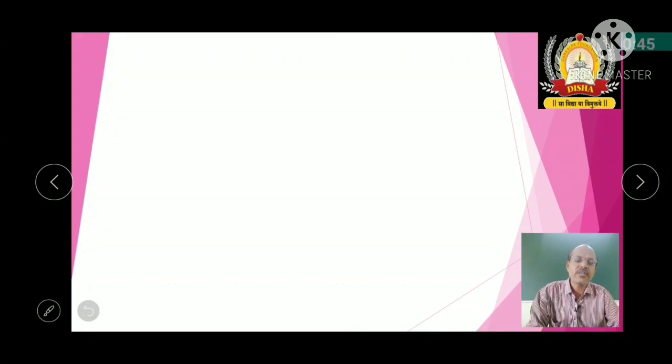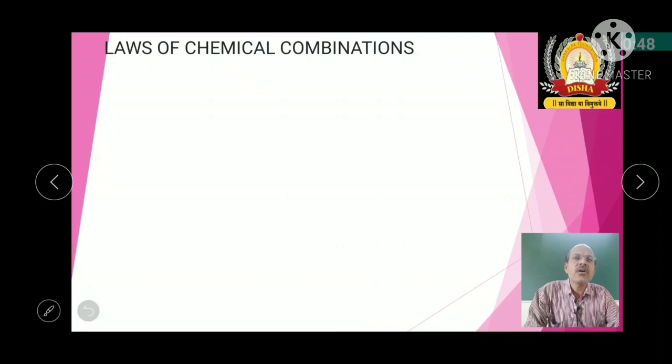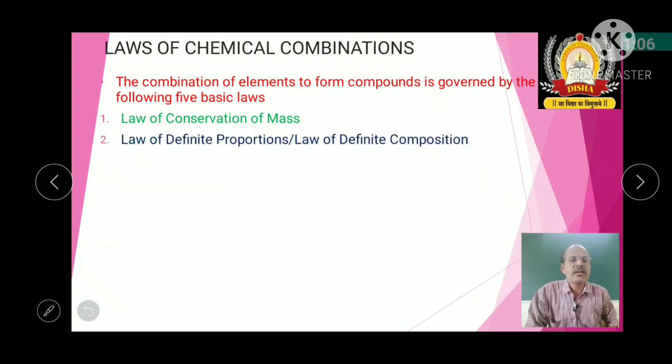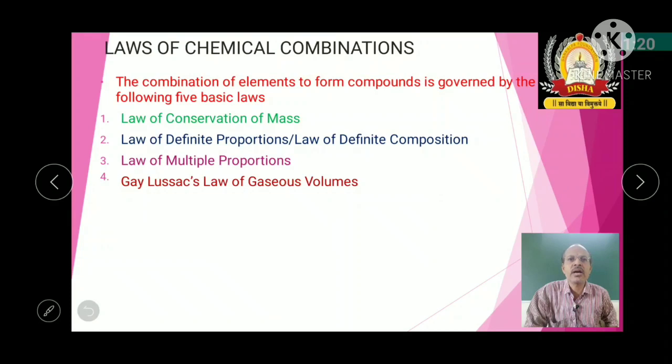First we will see the laws of chemical combination. The combination of elements to form a compound is governed by the following five basic laws. The first one is the law of conservation of mass. Second, the law of definite proportions, which is also called the law of definite composition. Third is the law of multiple proportions, the fourth is Gay-Lussac's law of gaseous volumes, and then Avogadro's law.